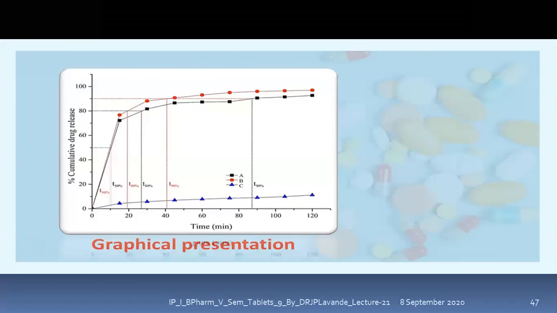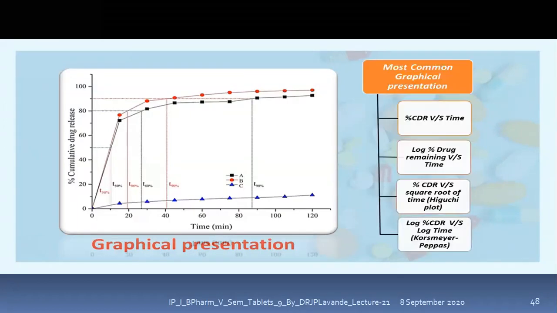Here the graphical representation has been shown as time versus the cumulative drug release pattern. This is the most common graphical representation. Sometimes we need to show the percentage cumulative drug release versus time, which is shown on the left side. Sometimes we go with the log percentage drug remaining versus time.